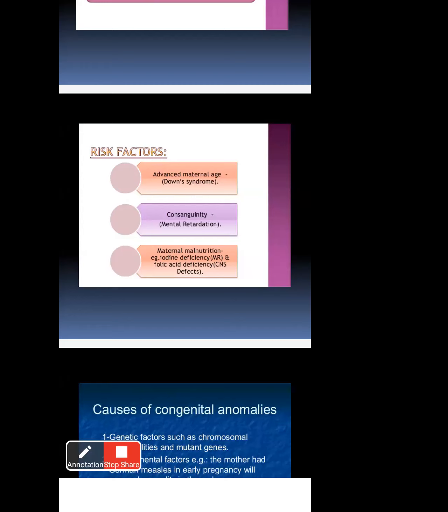And next is consanguinity. Does anybody know what consanguinity means? See, consanguinity means relation marriages, relatives' marriages. In some families, the first generation marrying a relative is okay. The second generation is sometimes also okay. Third generation, for example, me.